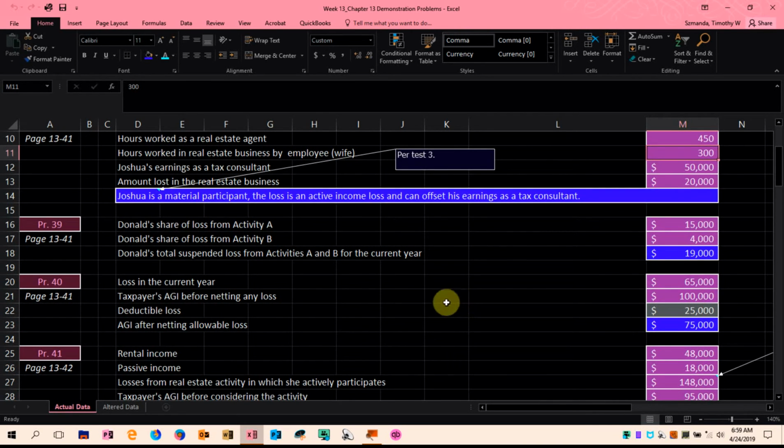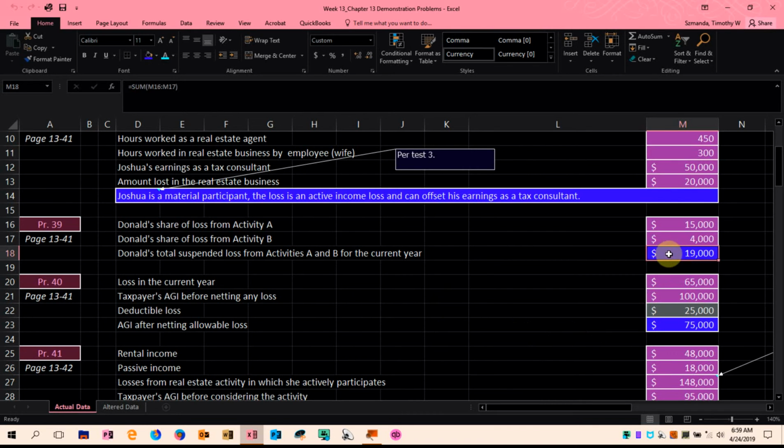Number 39 is brief, but I wanted just to mention it, where Donald has 2 investments that are considered non-rental passive activities, and it talks about when he acquired these activities. His share of the loss from activity A in the current year is $15,000, and his share of the loss of activity B is $4,000. What is the total amount of Donald's suspended losses?